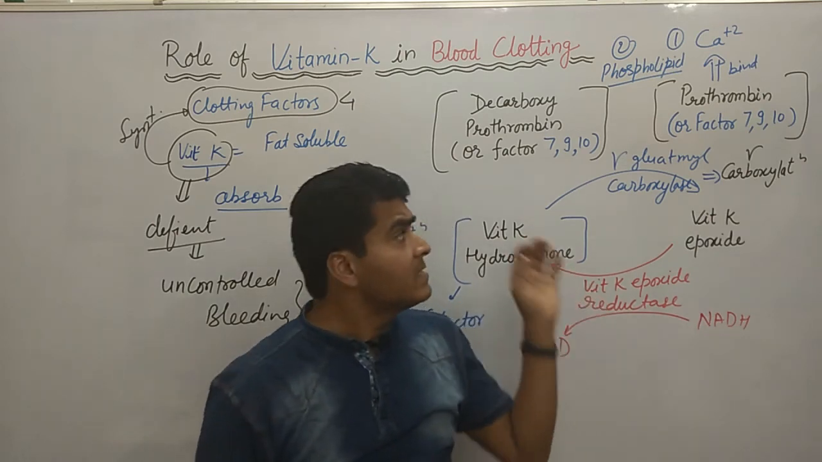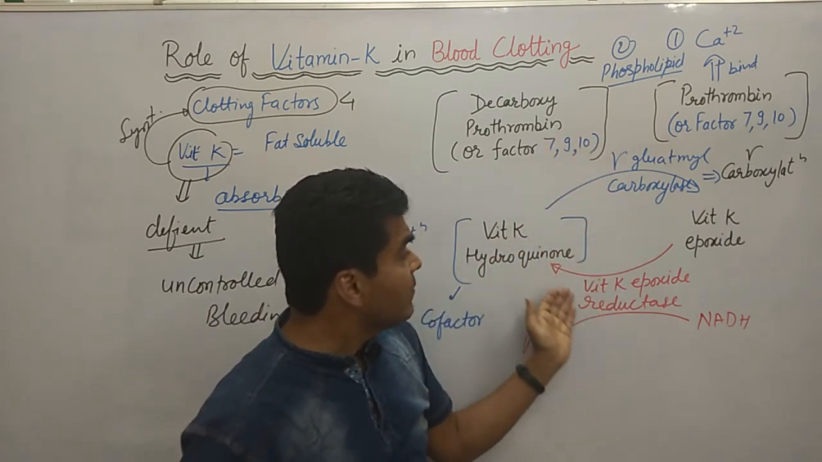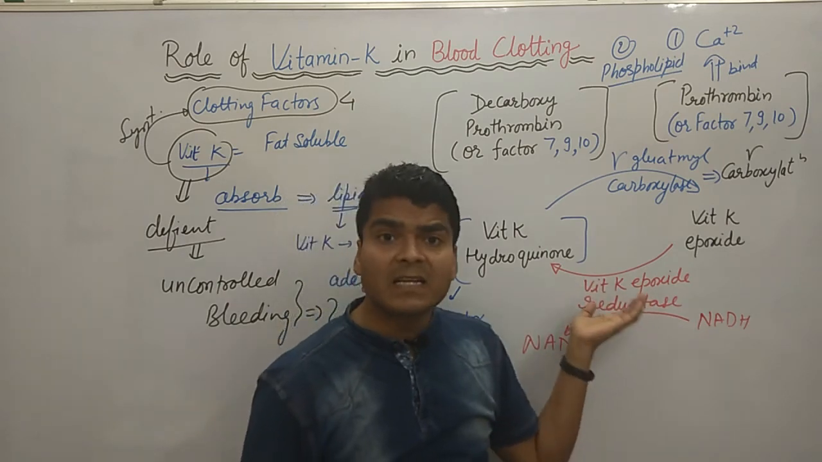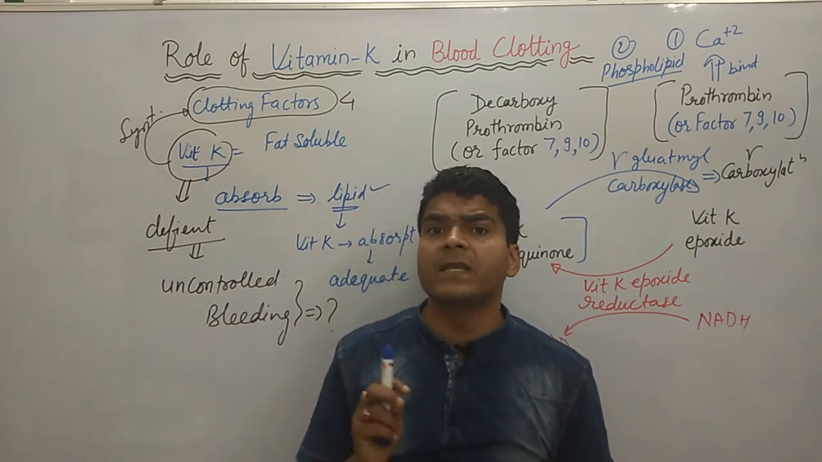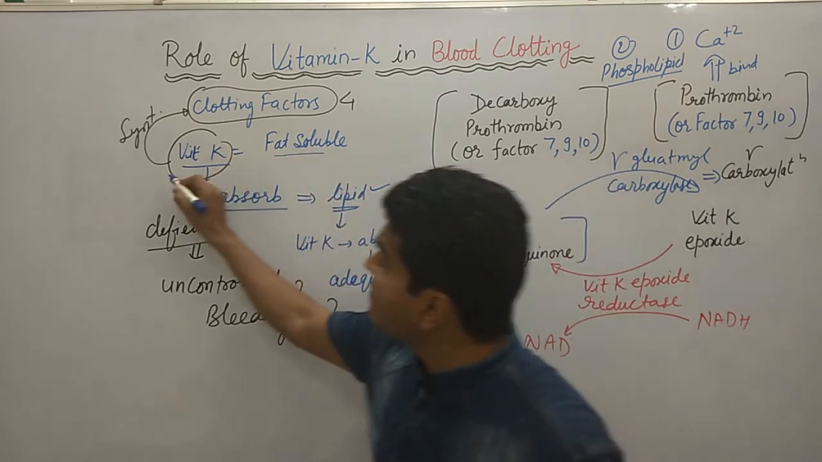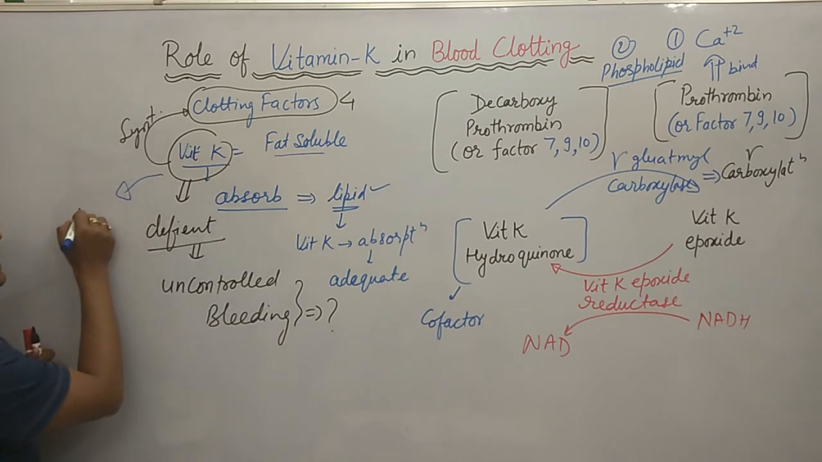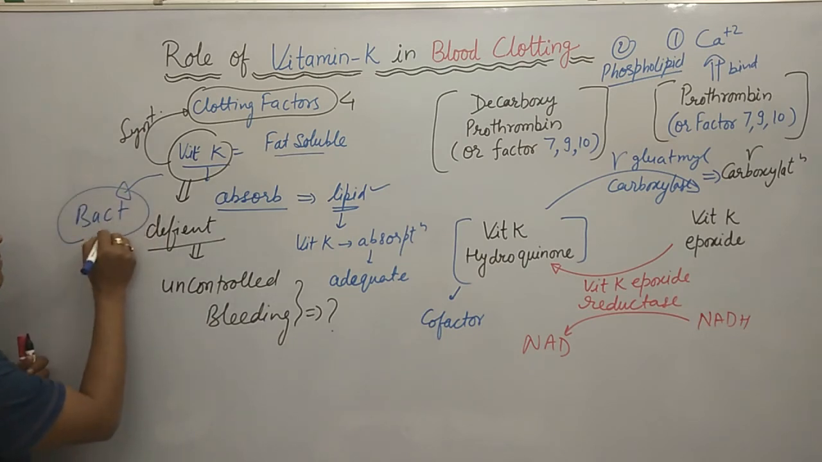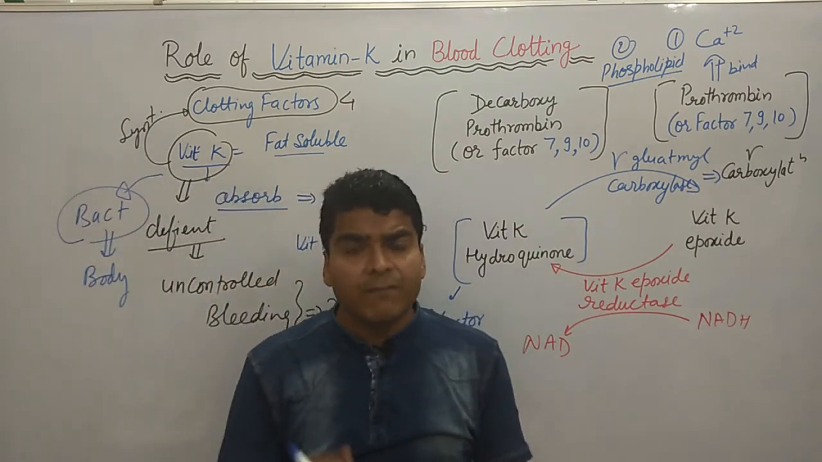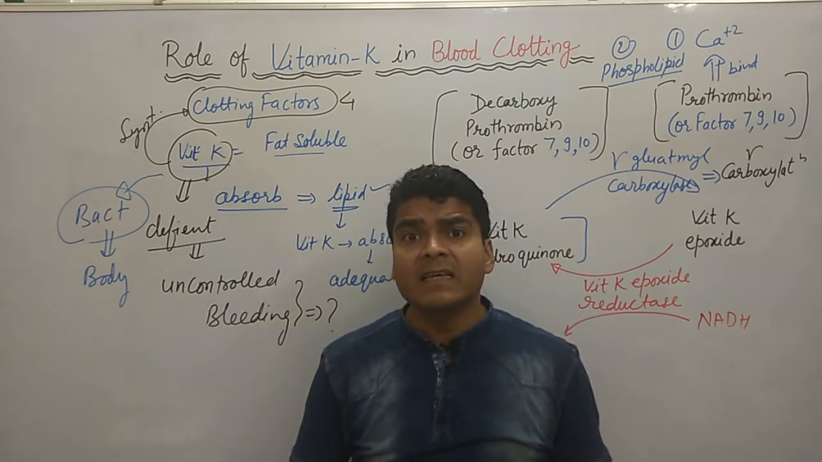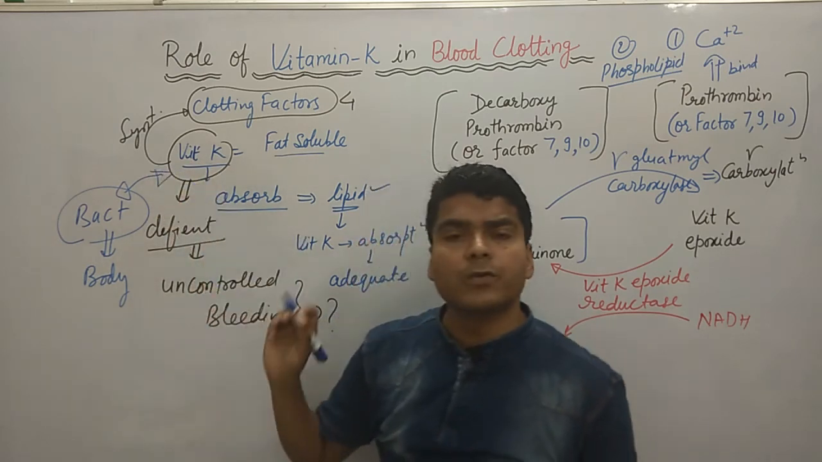Here I will discuss some MCQs related to this. Remember these two important enzymes: gamma glutamyl carboxylase and vitamin K epoxide reductase. One important thing about vitamin K is that it is fat soluble, and our body also gets it from some bacteria inhabiting the intestine. These bacteria can produce vitamin K.